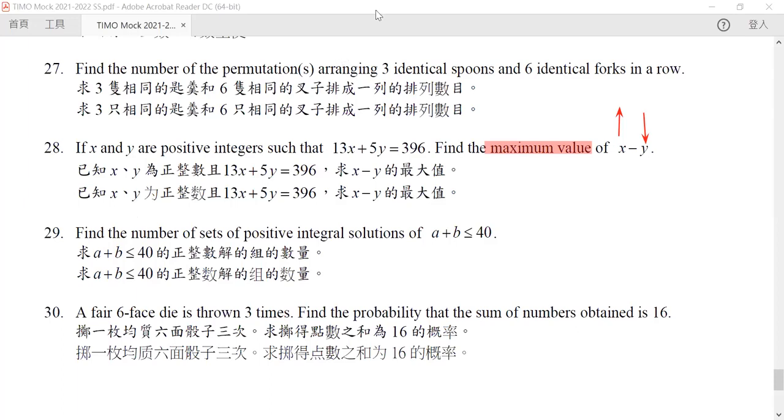We know that 13x plus 5y is equal to 396. So in particular, this means that x must be less than 396 divided by 13. So what's the largest value of x? We can see that x must be less than or equal to 30.